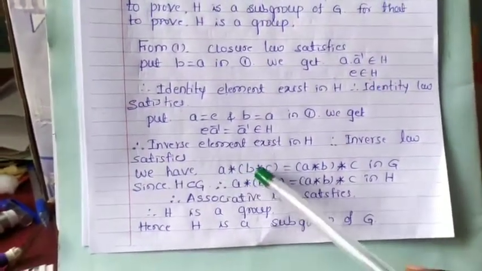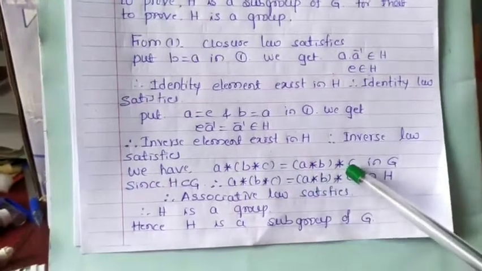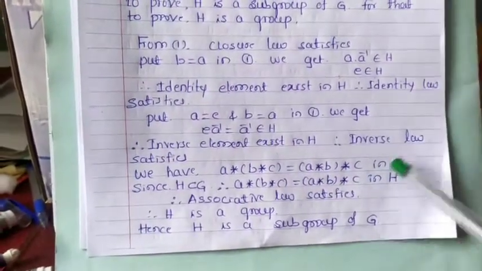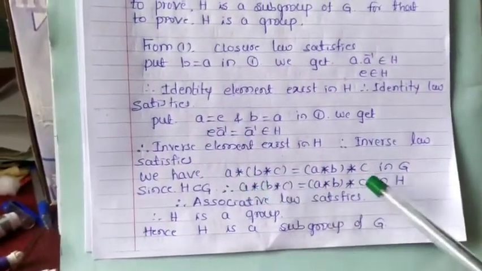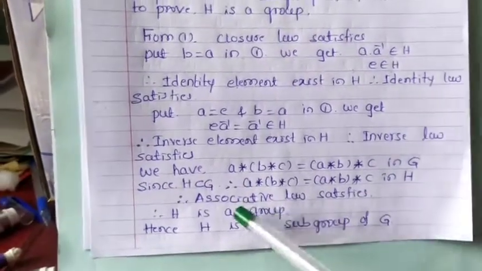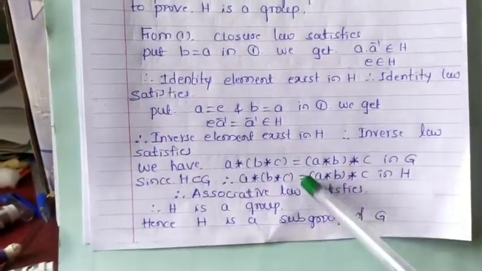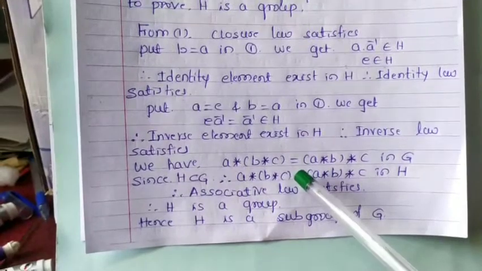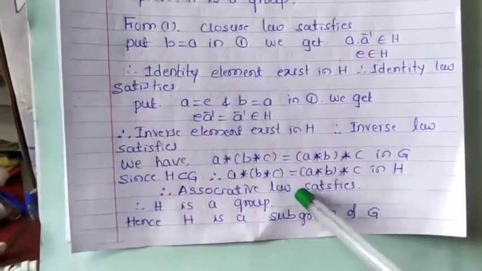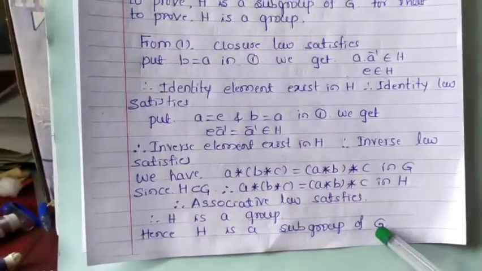We have (A * B) * C = A * (B * C) in G. But H is a subset of G, so this associative law also holds in H. Therefore, the associative law is satisfied. Now, H satisfies all four conditions of a group. Therefore, H is a group. Hence, H is a subgroup of G.